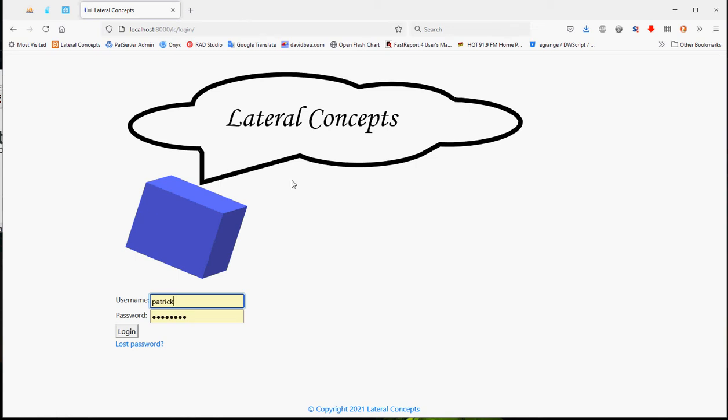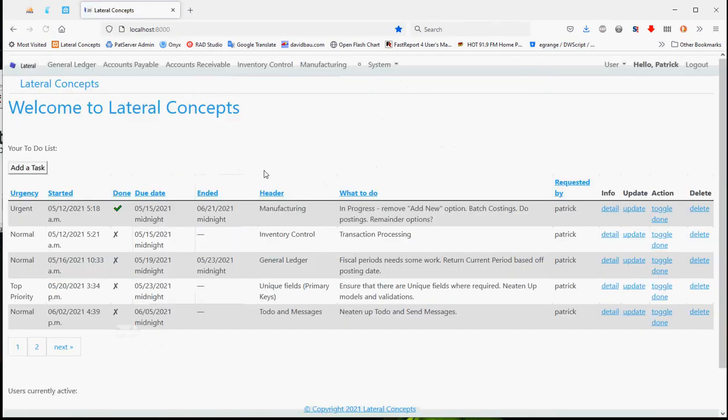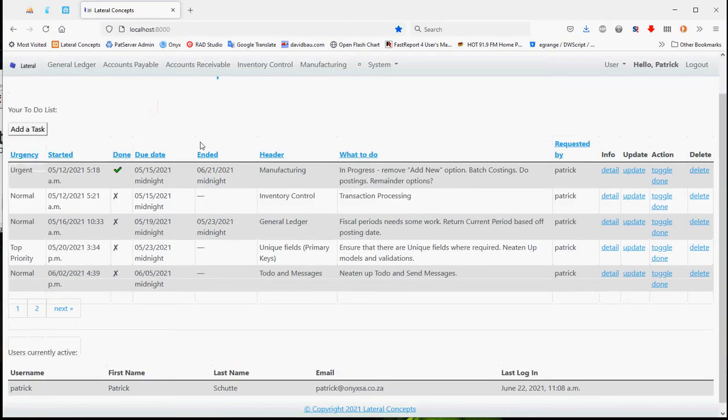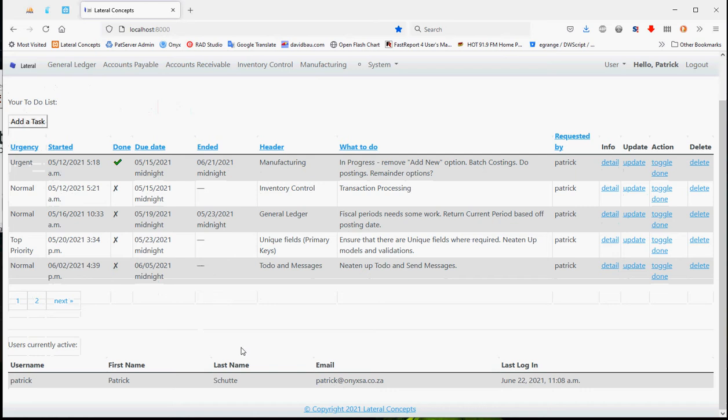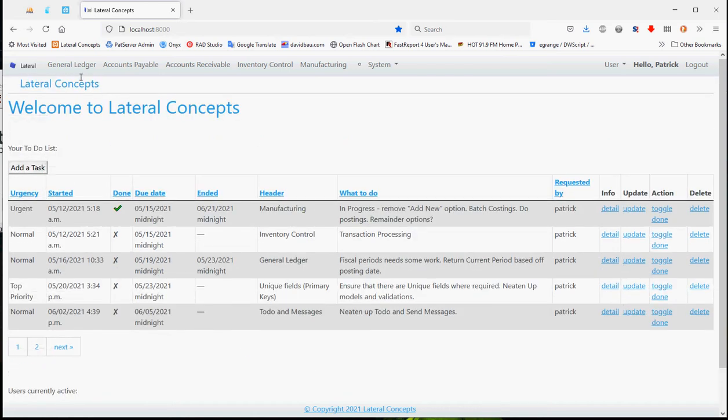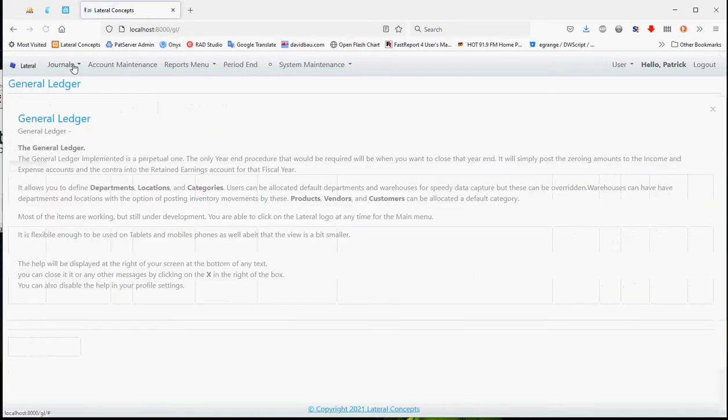Simple login at that point there. It will give you a list of your tasks, who's currently online. You've got a general ledger available to you.